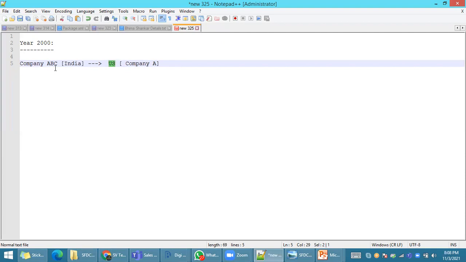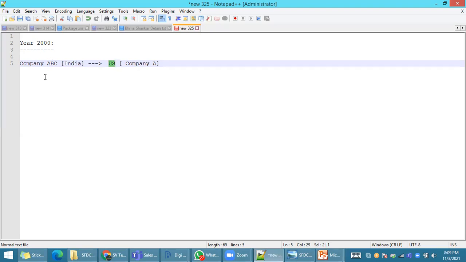What do they submit to the client? Company ABC submits that they will complete your project within your timeline, within 6 months or 1 year. They say they have very good manpower resources, and that their company is located in different states in India with around 5,000 employees, and is a level 3, level 5 private limited company. In this case, client company A will believe them and give the project to company ABC.